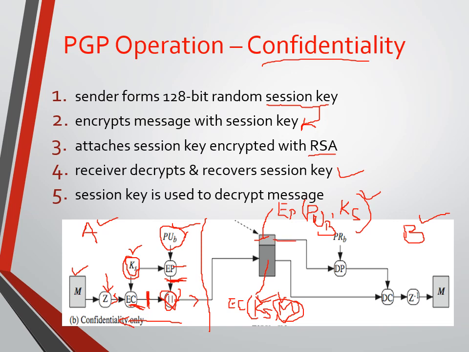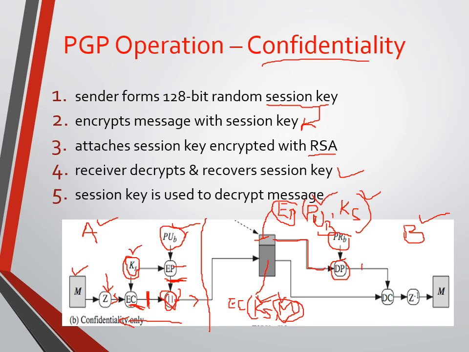So we'll consider this part first. Encryption is done here, so we need to decrypt it. For decryption, since the sender used the public key of user B, you need to use the private key of user B. So user B needs to use his private key for decryption.